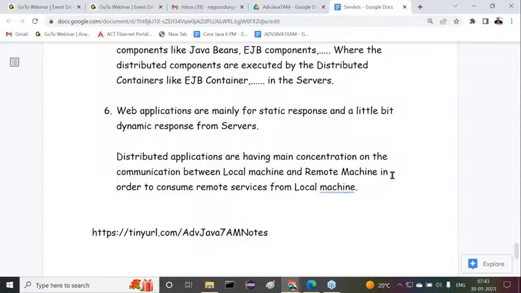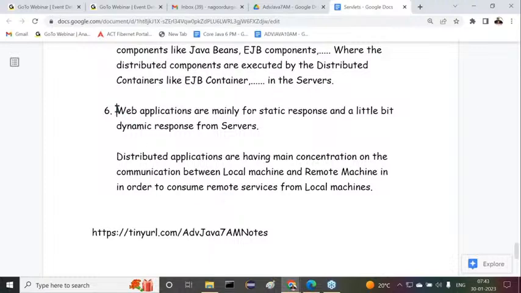More concentration is on the communication between the local machine and the remote machine in order to access a remote machine application's remote service. The remote service is available at some other machine. Understand my point now?